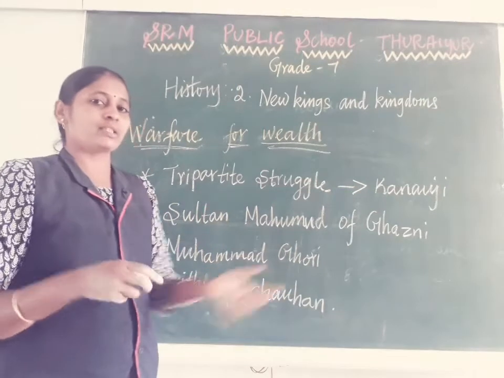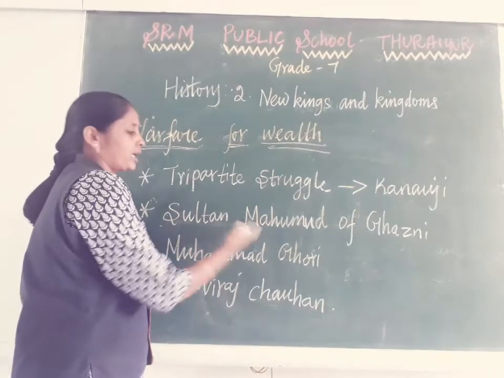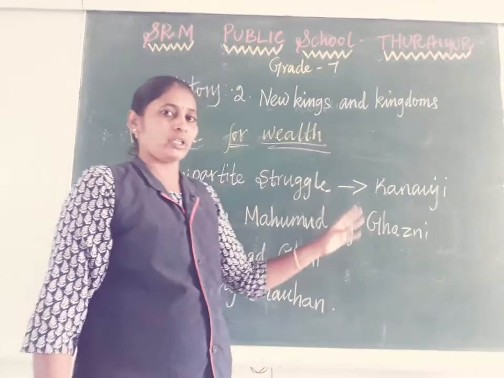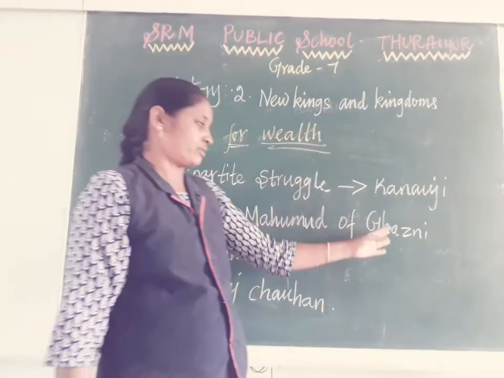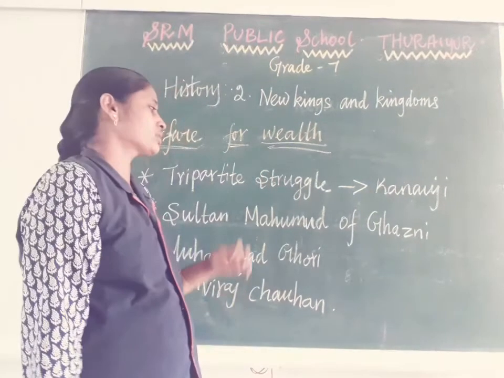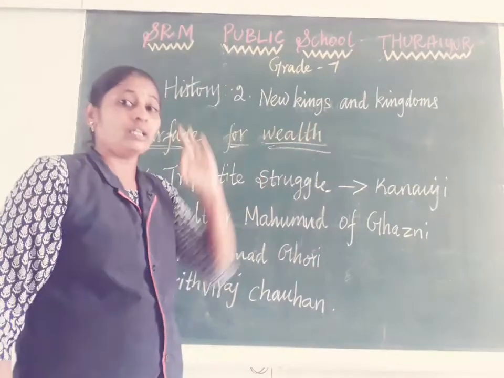So to control one area, the kings fought each other. Next we discuss Sultan Mahmud of Ghazni. Ghazni was the ruling area of Mahmud, located in present-day Afghanistan. This ruler invaded India around 13 times.